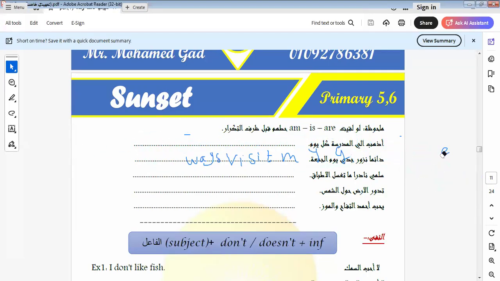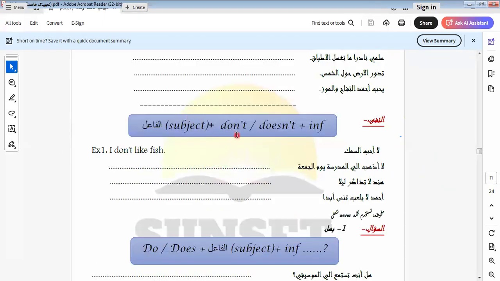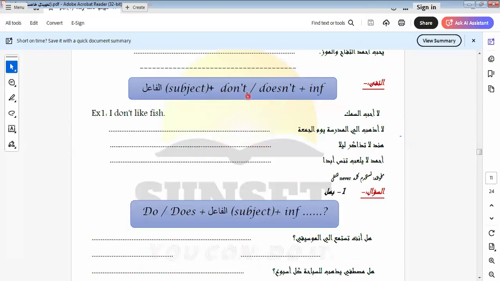Okay, let's go to another item here. Here we have don't and doesn't. As we told you before, if you use doesn't, the verb must be in the infinitive form.